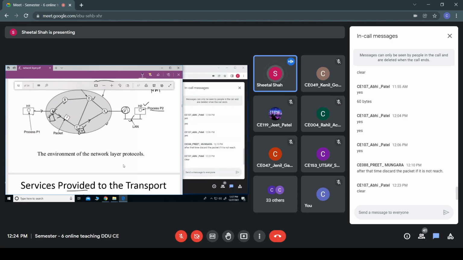That is the meaning of layering, so that all of them can perform their own task independently. So here the services should be independent of router technology. Whatever type of router or technology you are using, it should be independent.